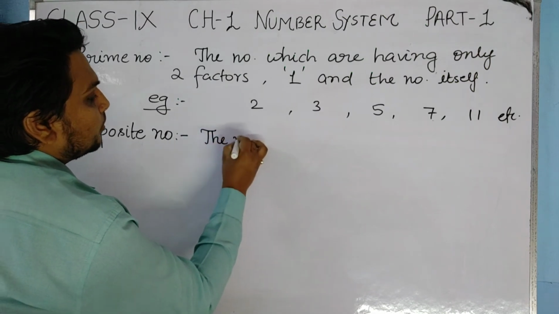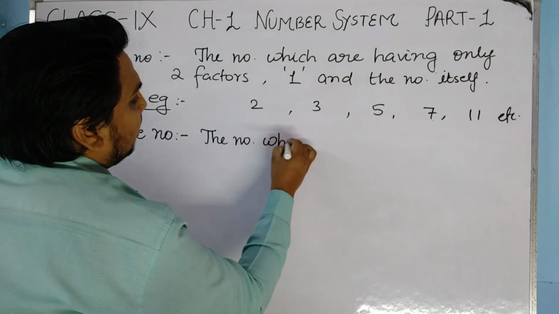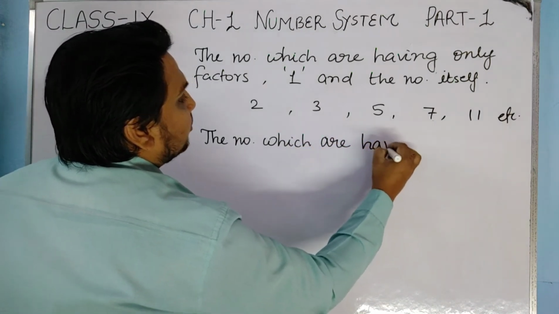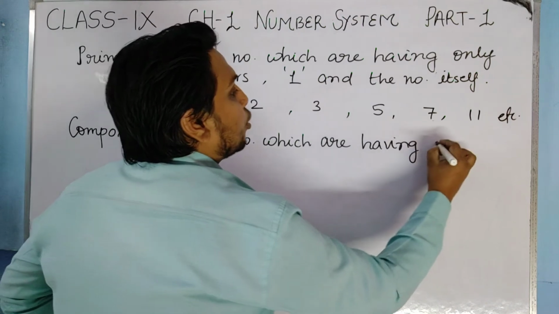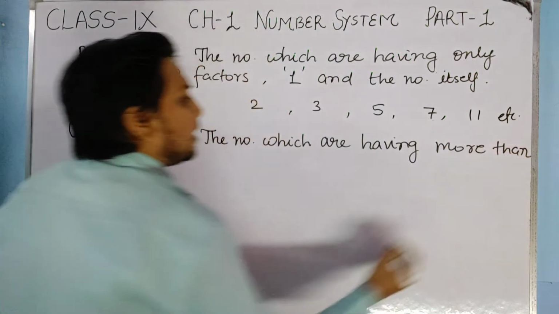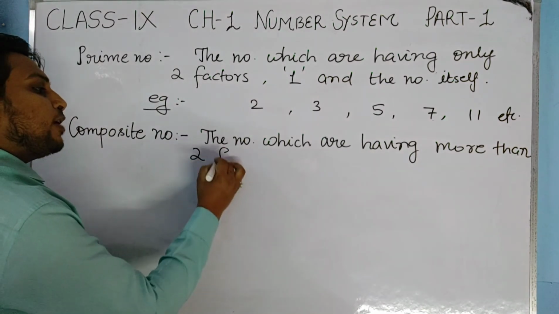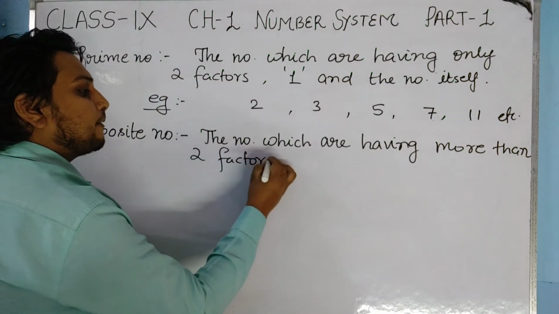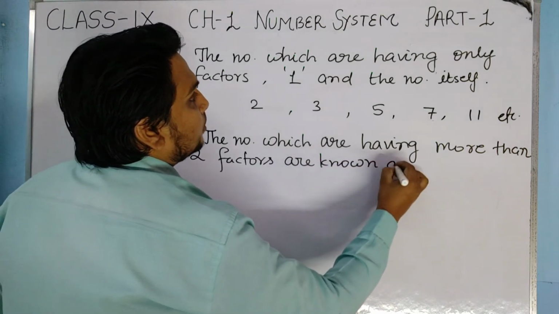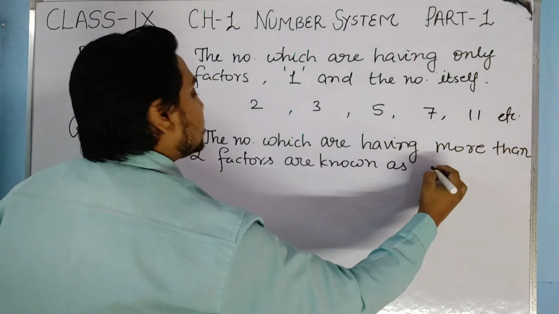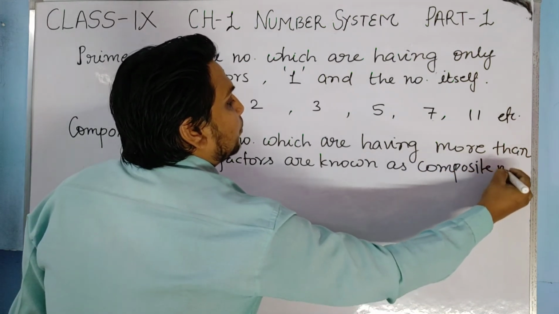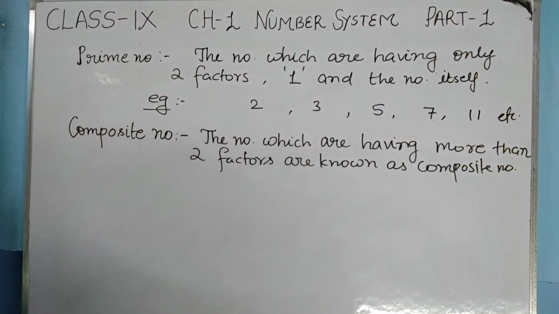The numbers which are having more than two factors are known as composite numbers.